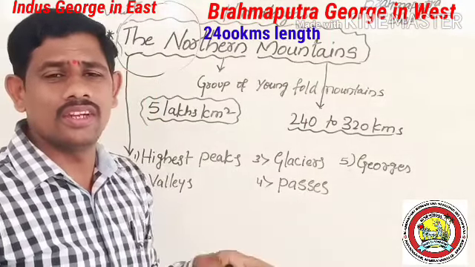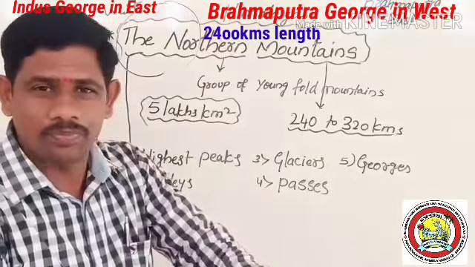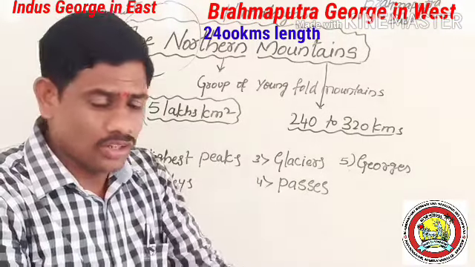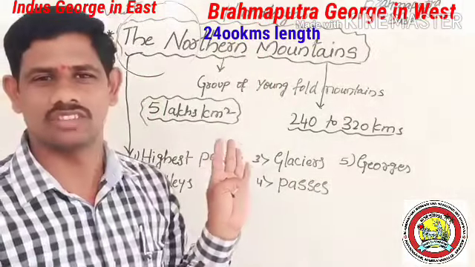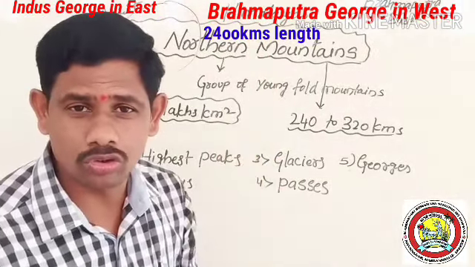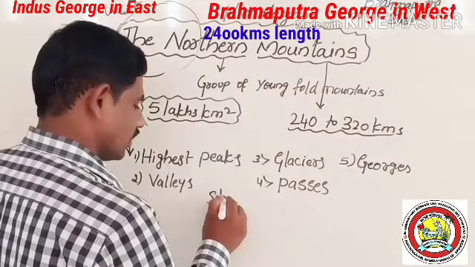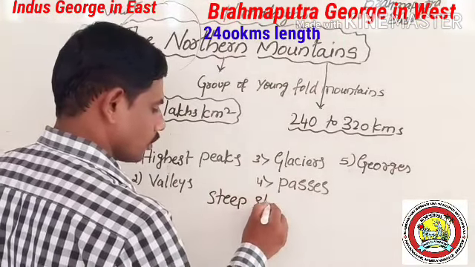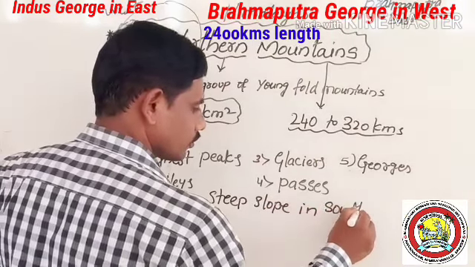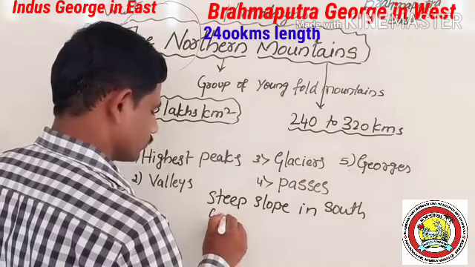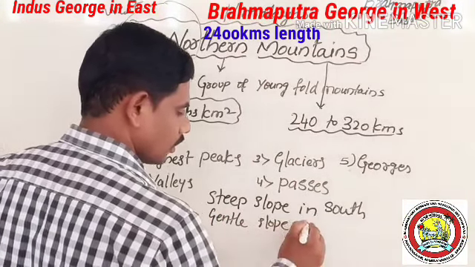And also it has a steep slope towards the south. Very steep slope. Northern mountains have a steep slope in the south and a gentle slope towards the north.